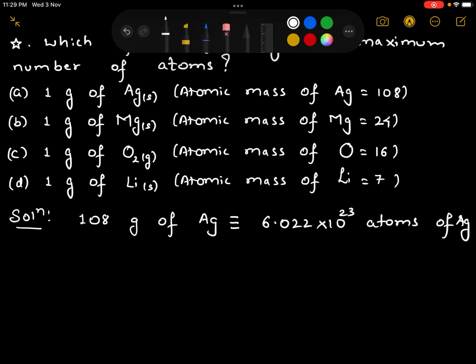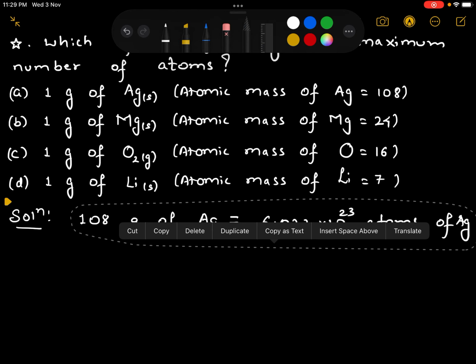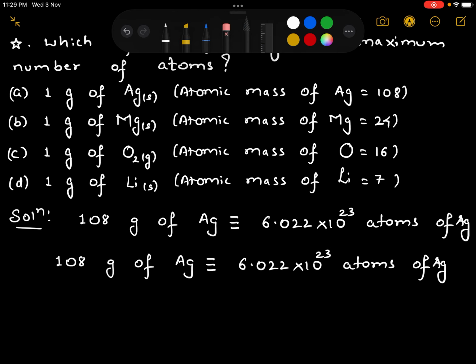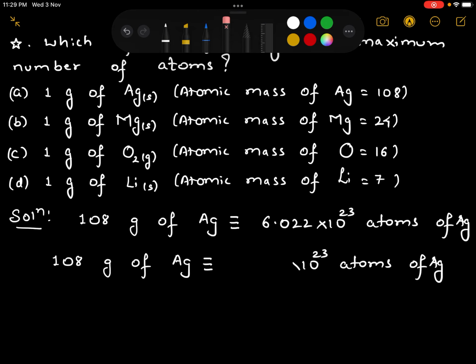Now, Avogadro's number is the same, so instead of writing 6.022 into 10 raised to 23 every time, we'll simply write it as Na, right?